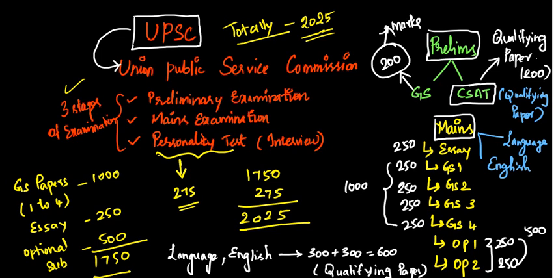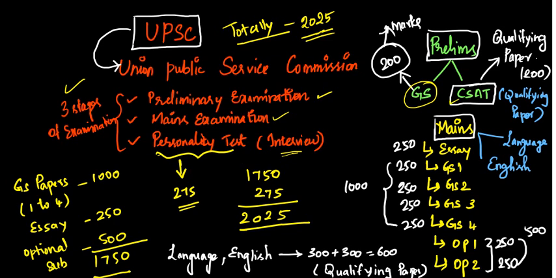Stage one is preliminary examination. Then we have mains examination. Then at last, personality test, that is interview. When coming to prelims examination, we have two papers. I will tell you later. We have two papers. One is general studies, and another one is CSAT.